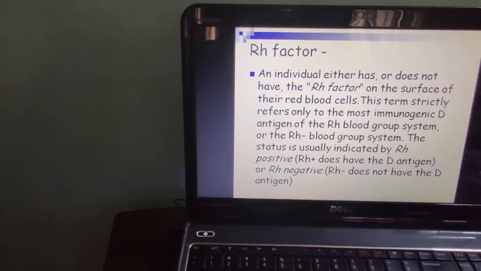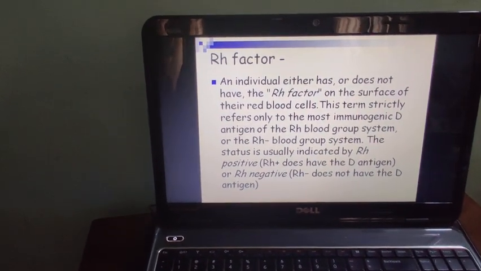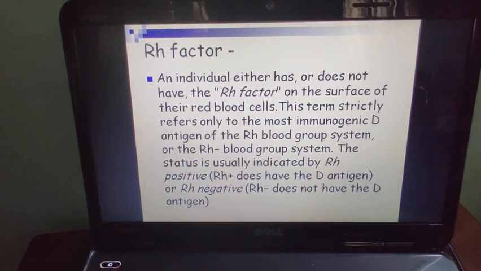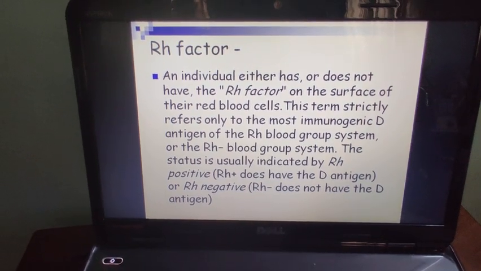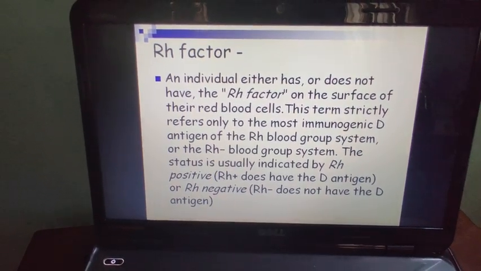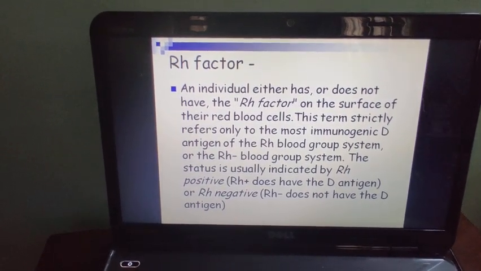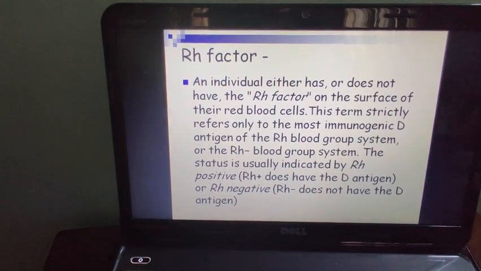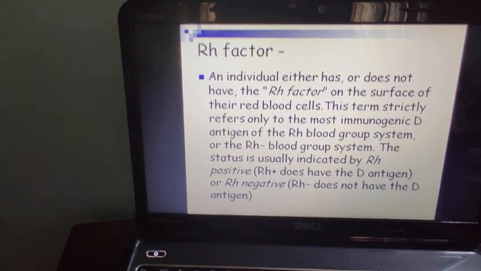Rh factor. Along with the ABO blood group system, whether the blood is Rh positive or Rh negative is determined by the Rh factor. Now the Rh factor was identified in rhesus monkeys. That's why the name Rh factor is given. If the person is Rh positive, we can say A Rh positive, and if Rh negative, that is, they do not have the D antigen, then the person is called Rh negative.